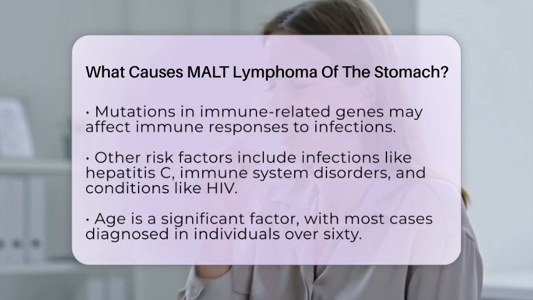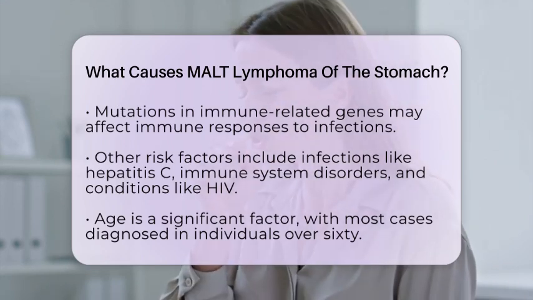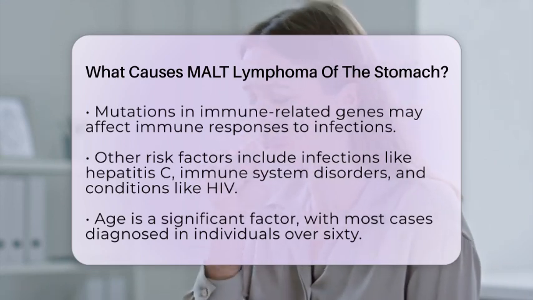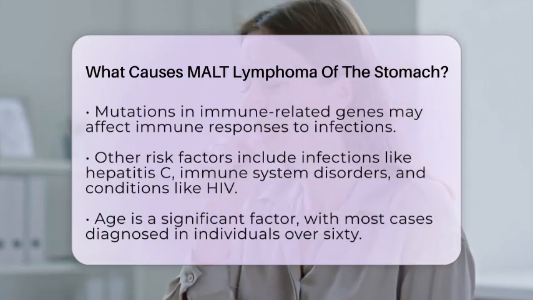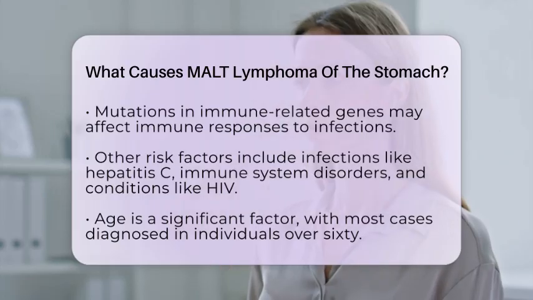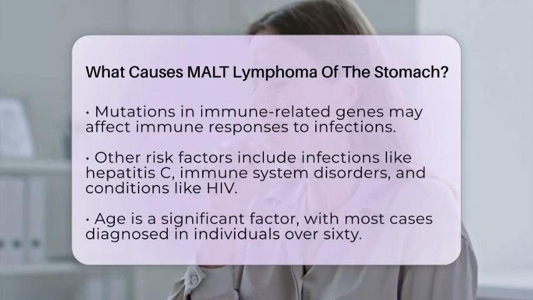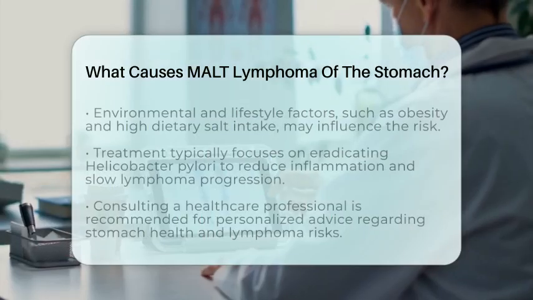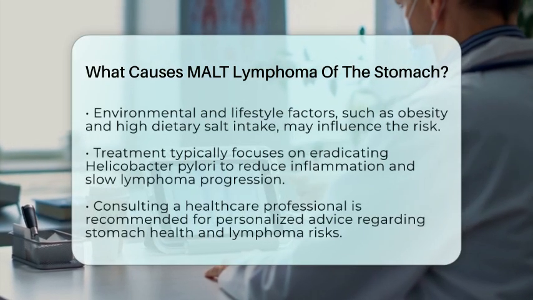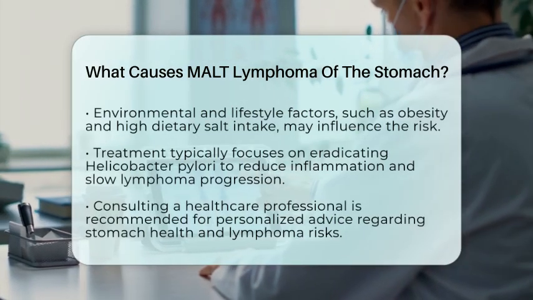Emerging research suggests that environmental and lifestyle factors may also influence the risk of MALT lymphoma. Factors like obesity, metabolic syndrome, and high dietary salt intake may increase the likelihood of Helicobacter pylori infection, thereby indirectly contributing to the risk of developing gastric MALT lymphoma.